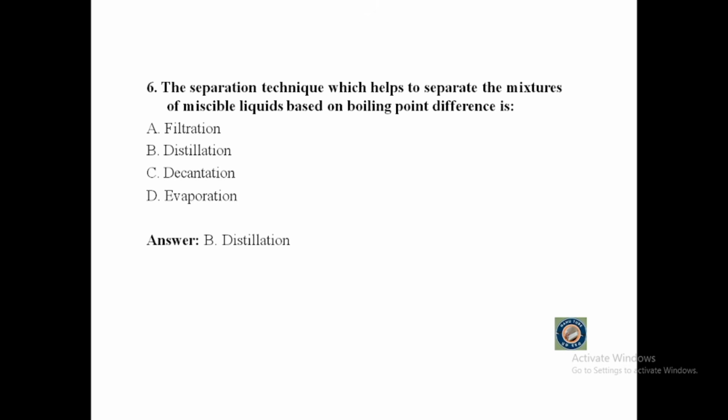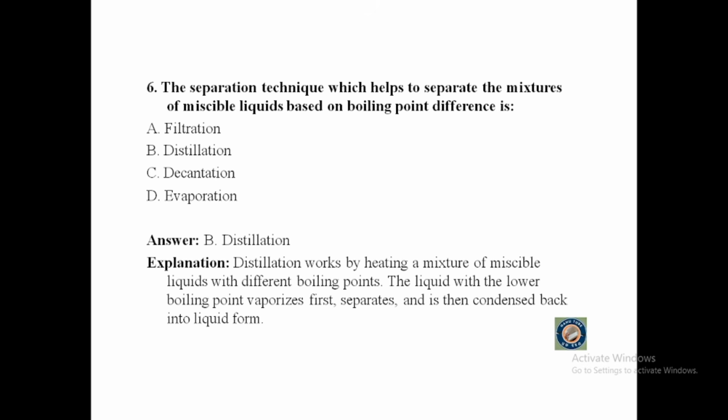The answer is distillation. Distillation works by heating a mixture of miscible liquids with different boiling points. The liquid with the lower boiling point vaporizes first, separates and is then condensed back into liquid form.